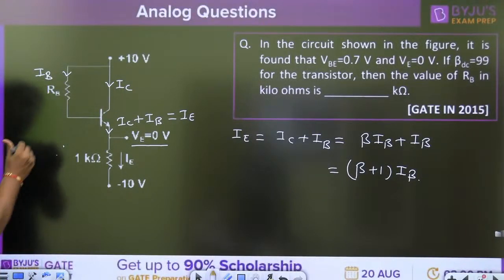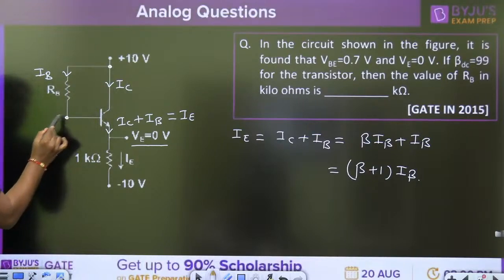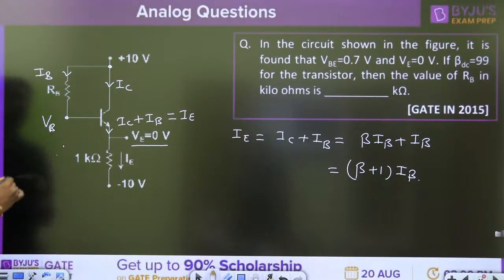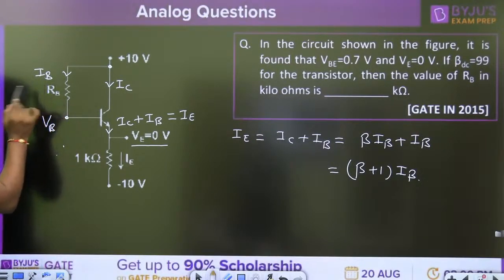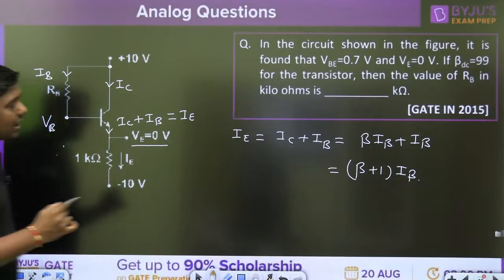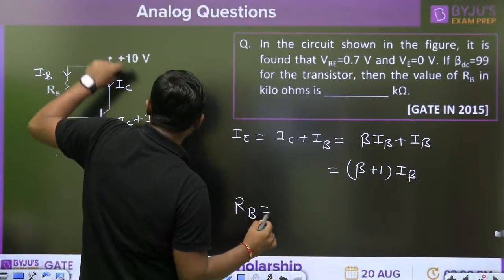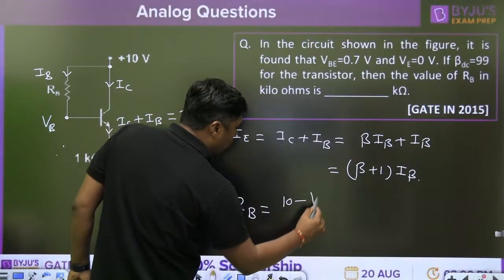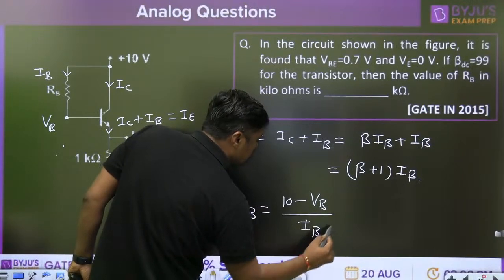Why? You have to calculate the voltage at this point, that is 10 volt. What is the voltage at this point? This is the VB. Now what is the value of IB? If we have the idea, then we can calculate RB. What is RB? Voltage at this point, 10 volt, minus voltage at the base terminal, upon the base current. That is the formula.